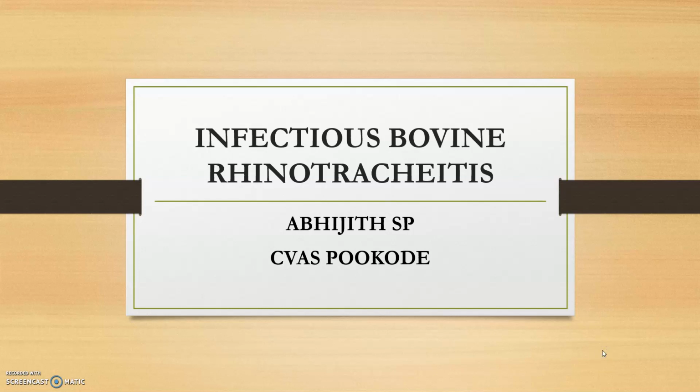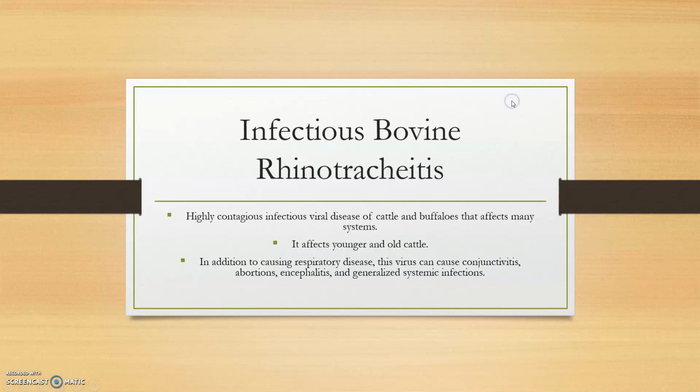Hi guys, today we are discussing a bovine viral disease, that is infectious bovine rhinotracheitis. It is a highly contagious infectious viral disease of cattle and buffaloes that affects many systems. Very important is that it is affecting many systems. It affects younger as well as older cattle.